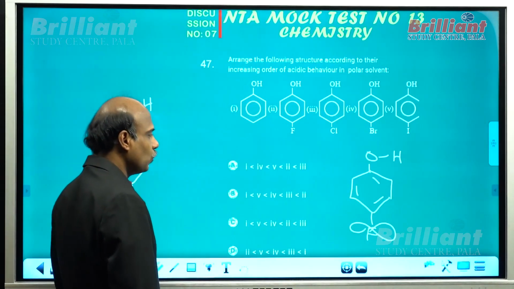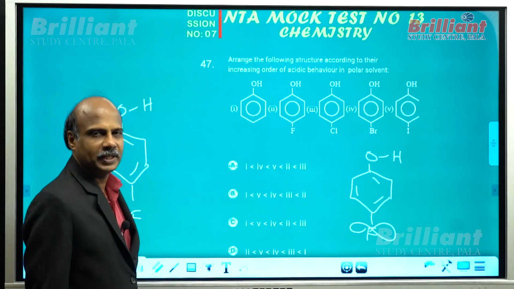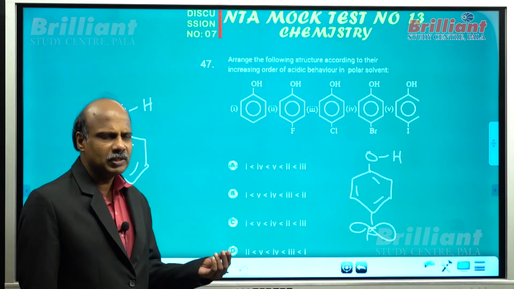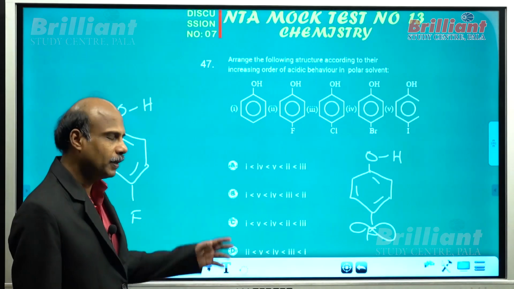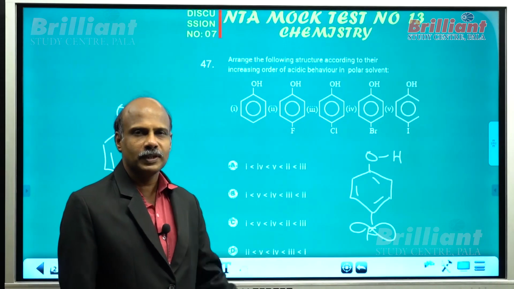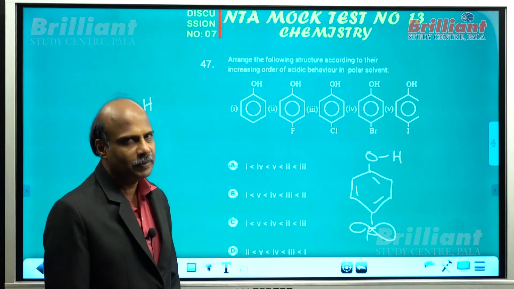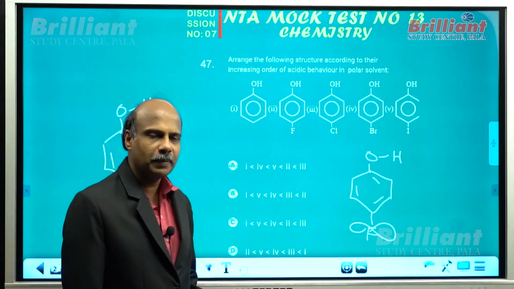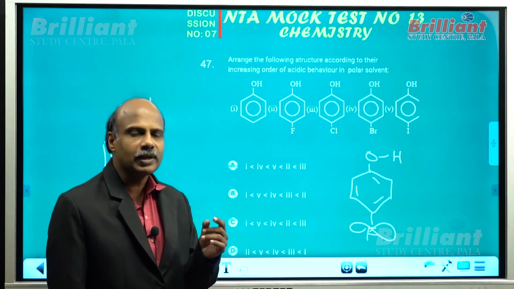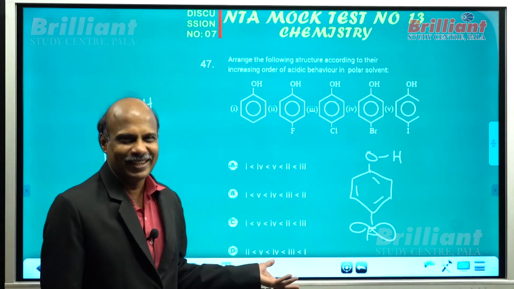So fluorine's plus R effect almost compensates its minus I effect, but it is slightly more acidic than phenol. In reliable data, you can see that if you consider up to 3 significant figures, parafluorophenol and phenol possess almost the same acidity. But strictly speaking, parafluorophenol is slightly more acidic than phenol. But unfortunately, there is no such answer here.